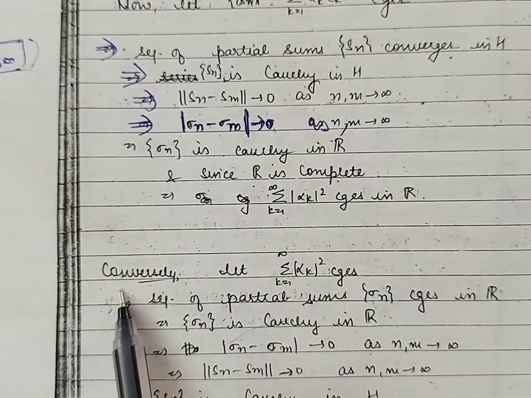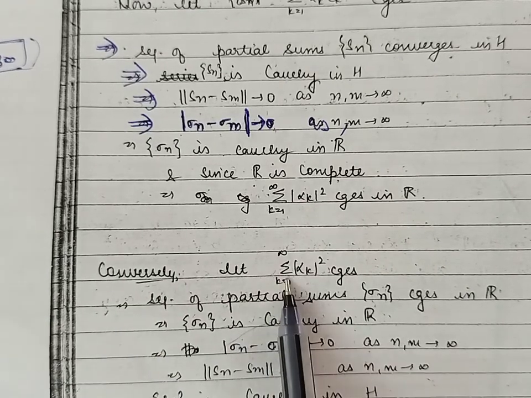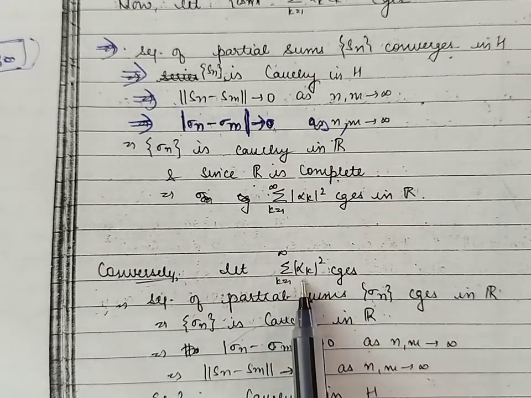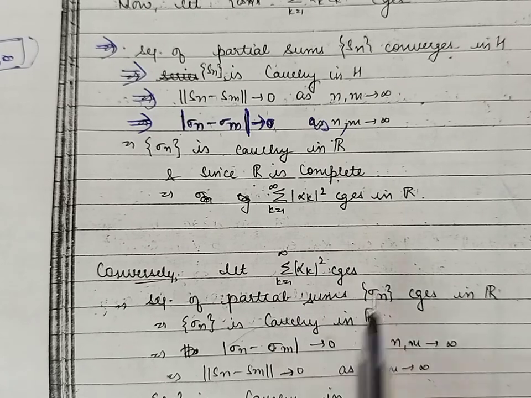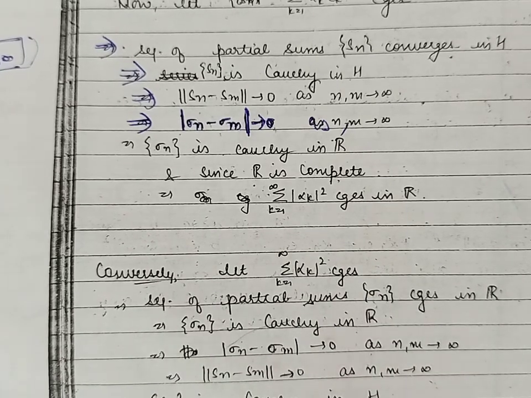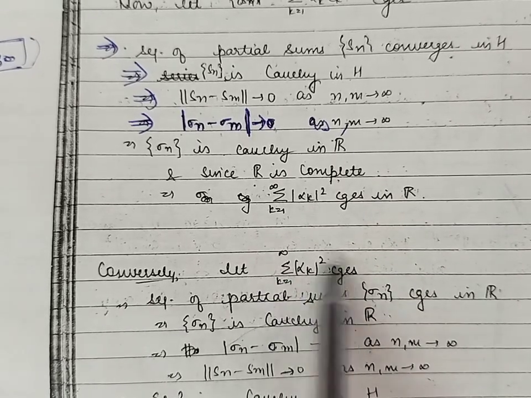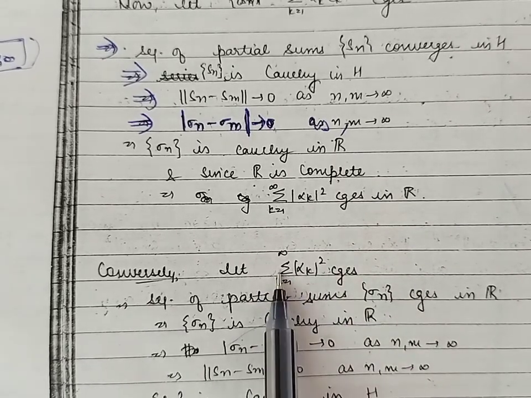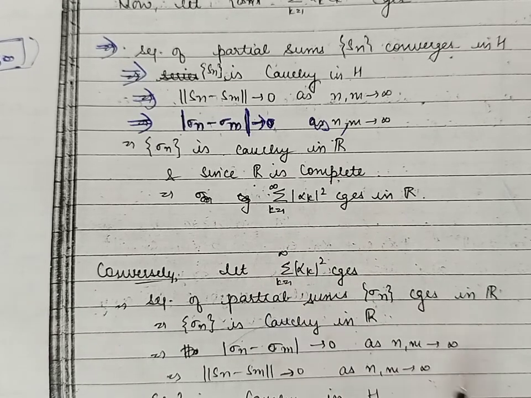Now conversely, it is given that the series summation of mod alpha k squared is convergent, and we will prove that the series summation alpha k ek is convergent. Because this series is convergent, its sequence of partial sums will also be convergent.